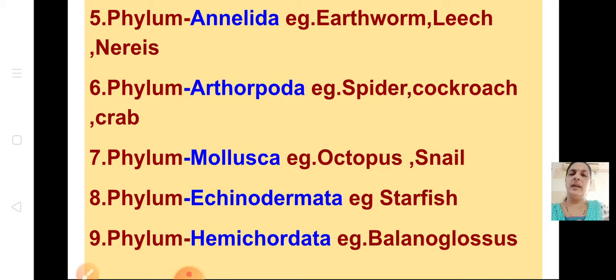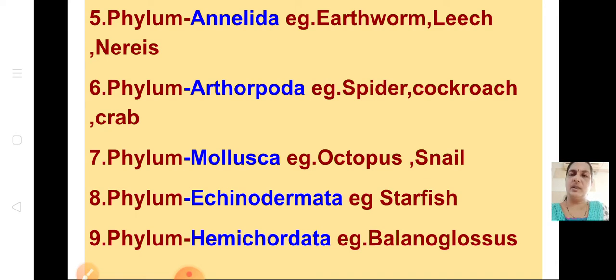And Hemichordata, example Balanoglossus. This Balanoglossus comes under Hemichordata, and it is a connecting link between chordata and non-chordata, because they have notochord in their proboscis region. So there is only this one, Hemichordata. By the name itself you can know it is not chordata, it is a connecting link between chordata and non-chordata. Okay, now let us come to the next part today.